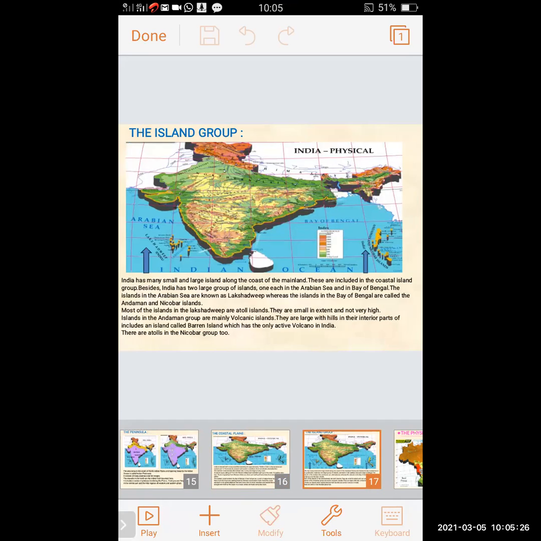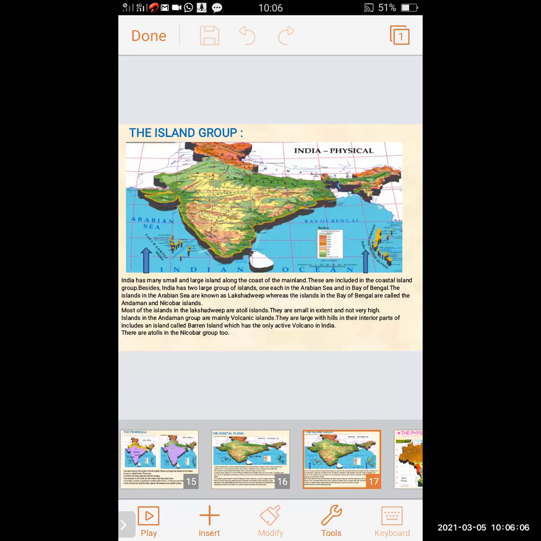Now we will revise the island groups. India has many small and large islands along the coast of the mainland. These are included in the coastal island group. Besides, India has two large groups of islands, one each in the Arabian Sea and in the Bay of Bengal.